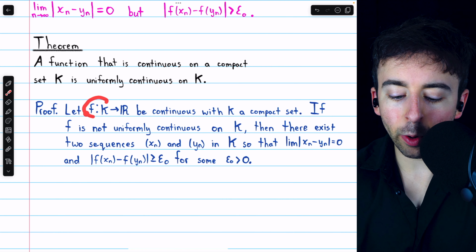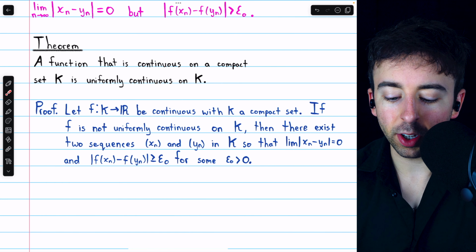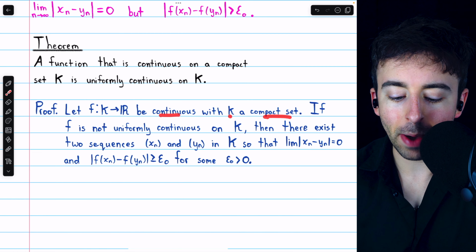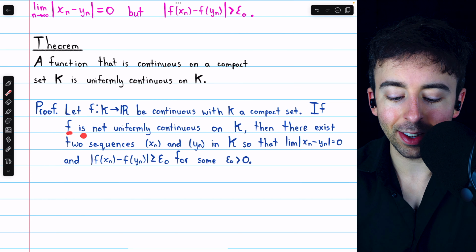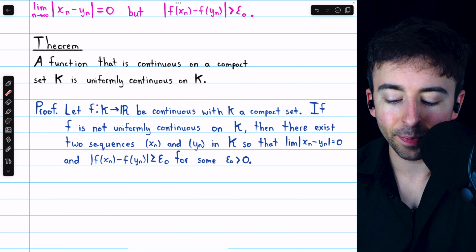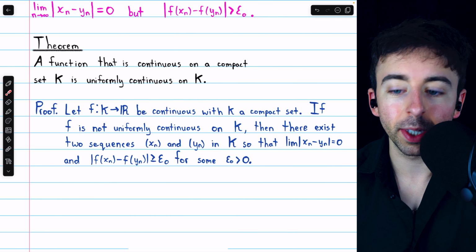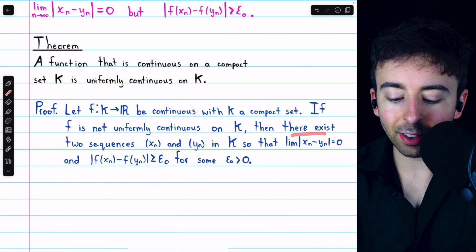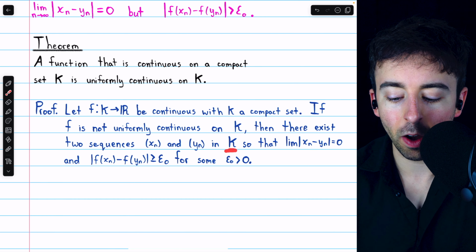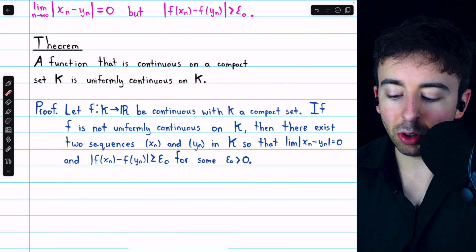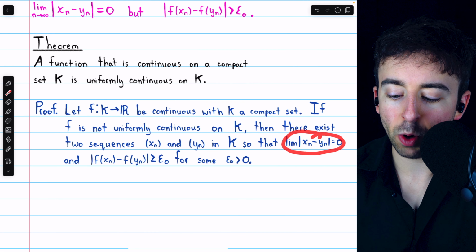So we begin with our arbitrary real-valued function f that is continuous on this compact set K. If we're assuming for contradiction that f is not uniformly continuous on the compact set K, then by the sequential criterion for not being uniformly continuous, there must exist two sequences, xn and yn, completely contained in that compact set K, so that the terms of the sequence get arbitrarily close.